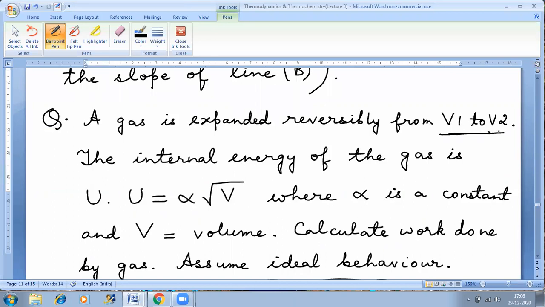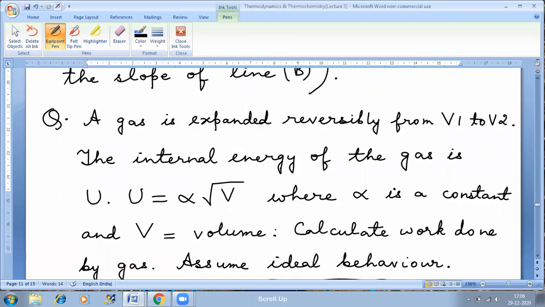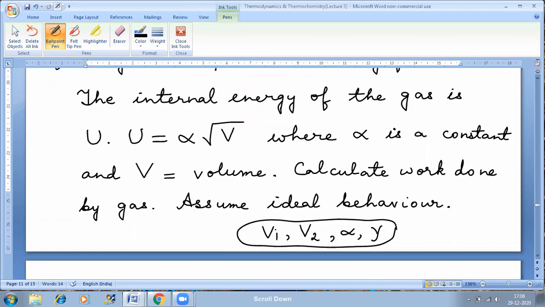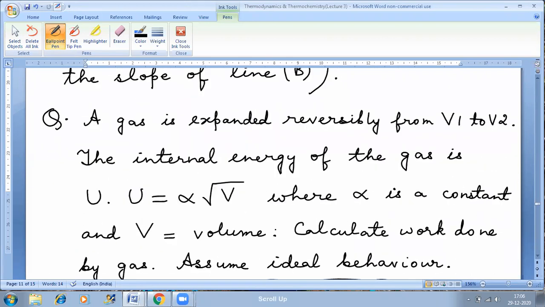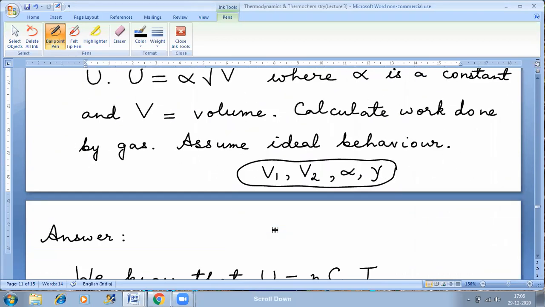V1 and V2, so even those can be there. But other parameters are not allowed, like T1 and T2. Temperatures cannot be kept as T1 and T2 because they are not given as T1 and T2 in the question. So you cannot keep T1 and T2 in your final expression. Only these 4 things are allowed in your final answer. So the answer should be in terms of these parameters. Start.